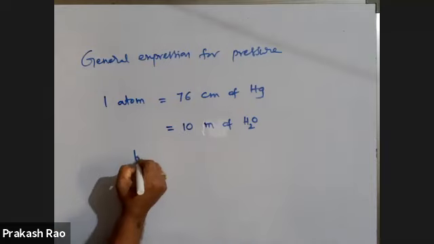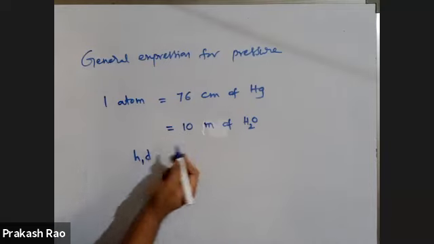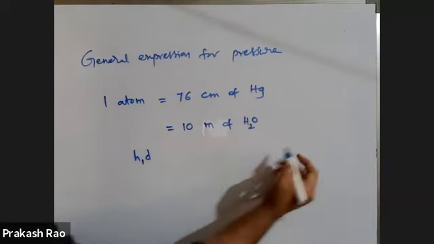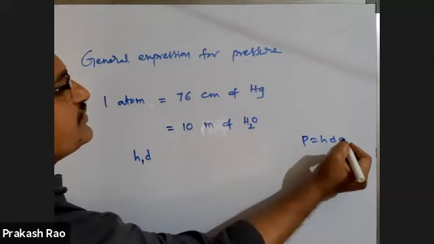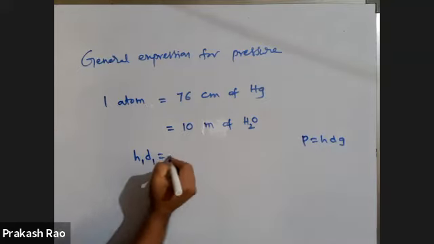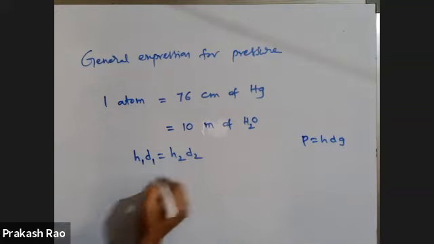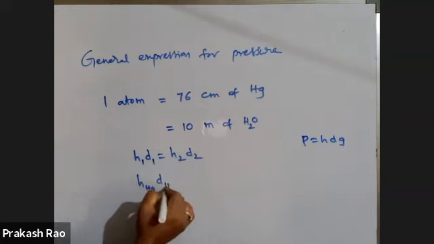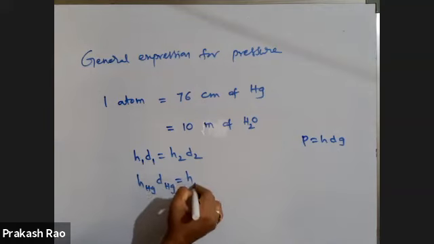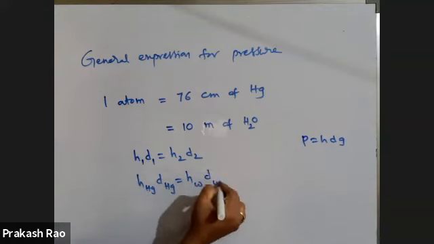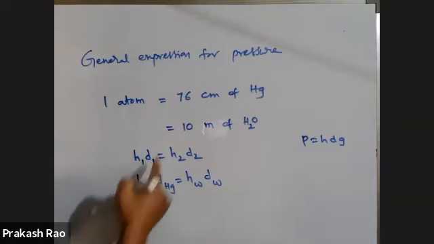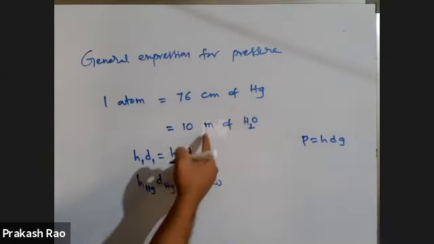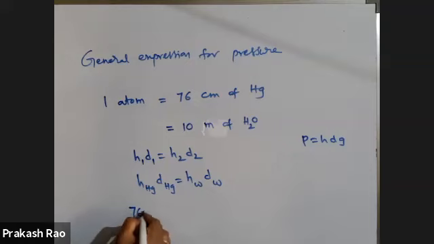You know that HD is constant, P is equal to HDG, G is constant, H1D1 is equal to H2D2. So you can take height of the mercury column into density of mercury is equal to height of the water column into density of water column. What is height of mercury? 76 centimeter of Hg. I want to take in SI system, 76 into 10 power minus 2 meters.